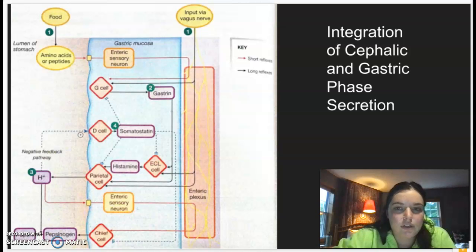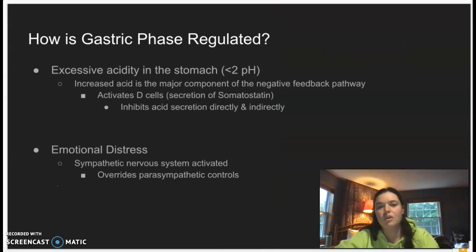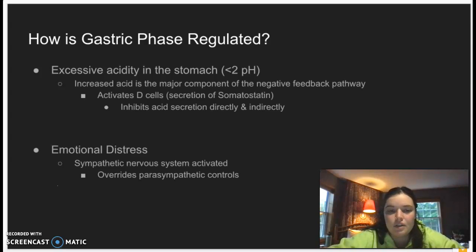So we need to look at how this is regulated. How is the gastric acid here going to be shut off? From this picture we can see that it is part of a negative feedback pathway, and we're actually going to talk about this in the next slide. So how is the gastric phase regulated? There are two main ways. The first one is the main way it is regulated: if there is an excessive amount of acidity in the stomach.